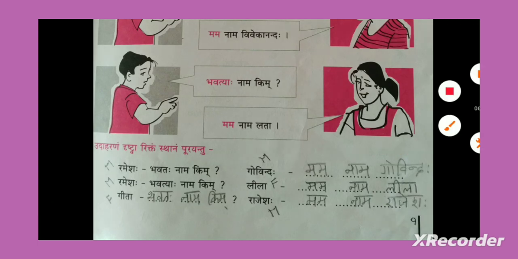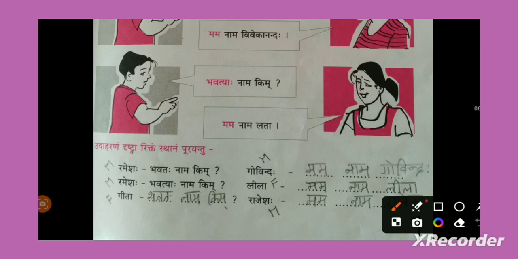Now see the second example. Ramesh is asking Bhavatyaha Nama Kim? By looking into the Bhavatyaha, what you need to check? You need to guess, immediately guess he is asking to a girl. He is asking to a lady, may I know your good name please?